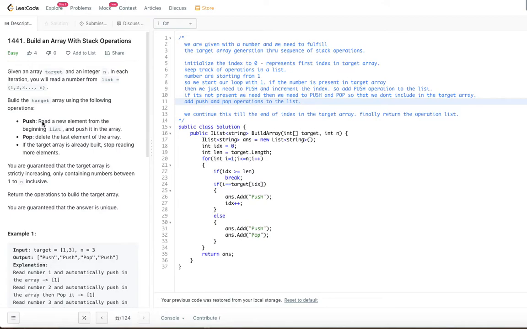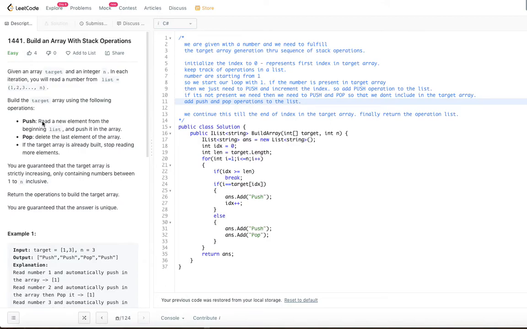So basically we are given a target array, an integer n, and a list. This is an imaginary list, so it is not given to us. We just have to assume that there is a list existing starting from 1 till n, and there are two operations that we are allowed to do. So the push operation, what does that do? Read a new element from the beginning of the list and push it into the array.